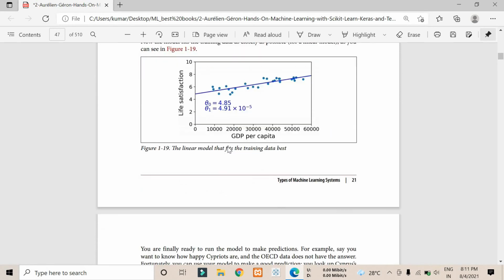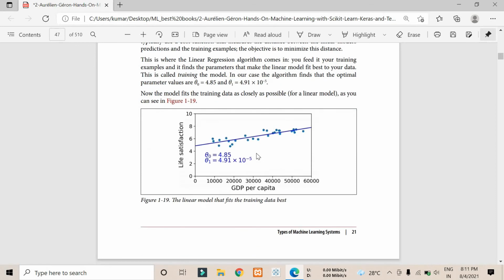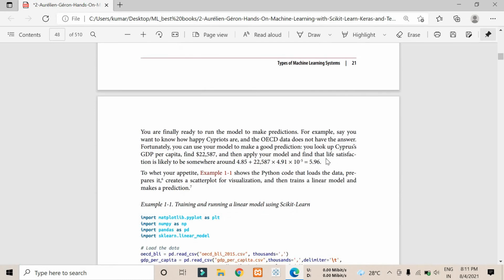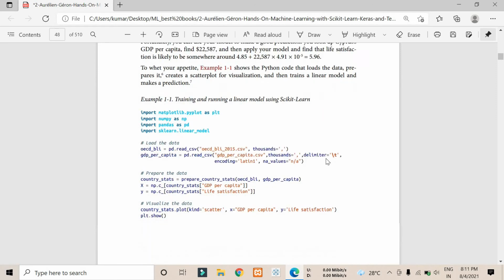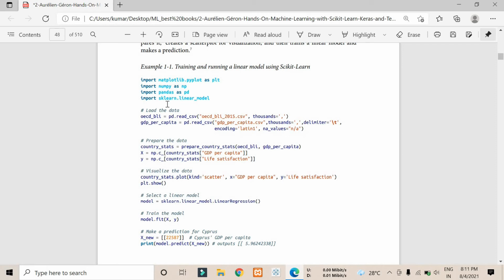That's not very important to learn in this first chapter. We will get to know how all these values came once we enter the coding part. First let us cover all the basic concepts that we have in this first chapter. They gave an example here of how they train and run the linear model. They took a very simple example here.